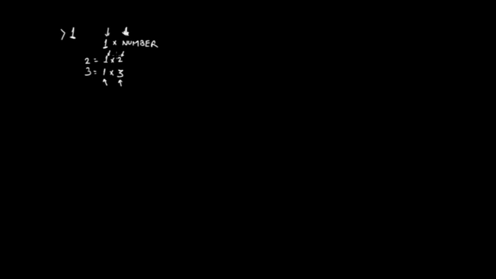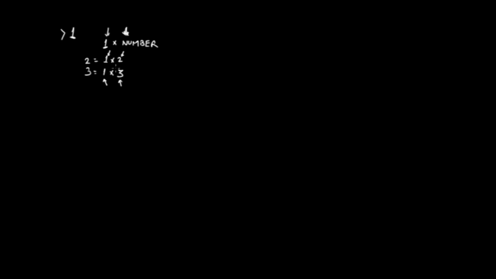So the condition is that the number should be greater than 1, and that it should have only two factors: the first factor is the number 1, and the next is the number itself. Apart from that, there are no other factors. Such numbers are called prime numbers.